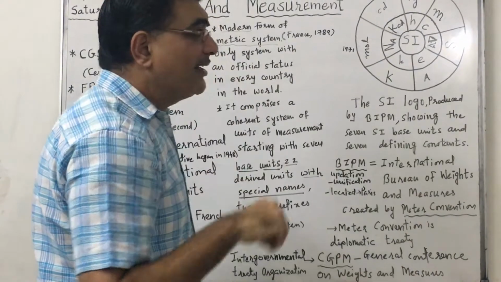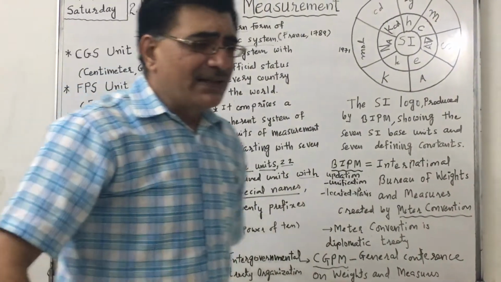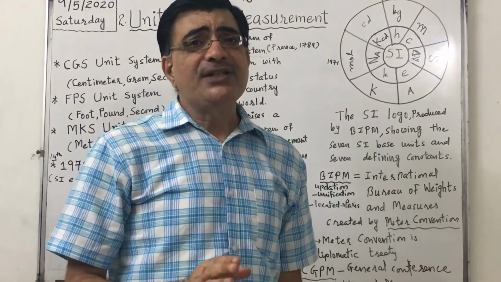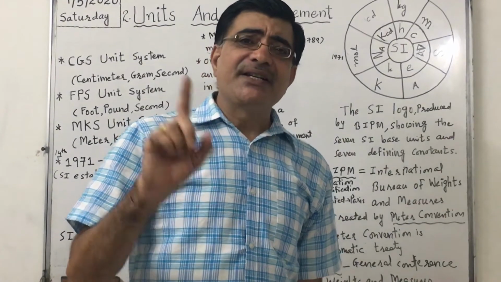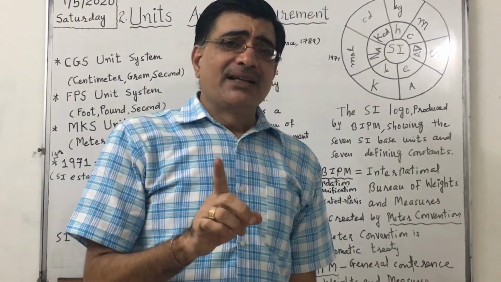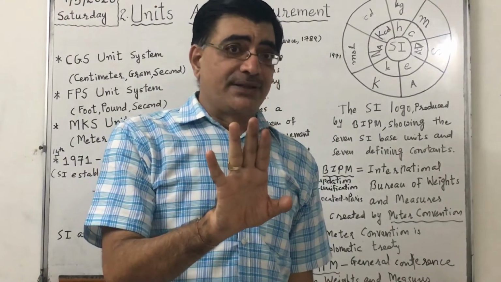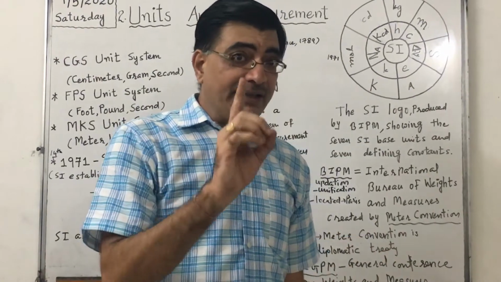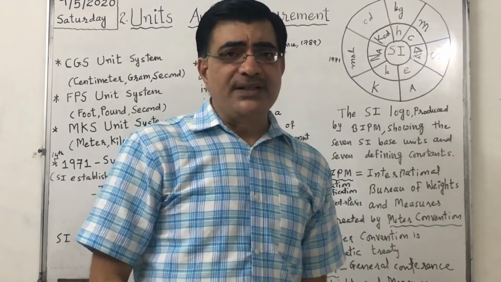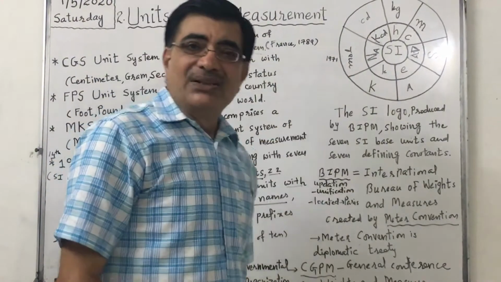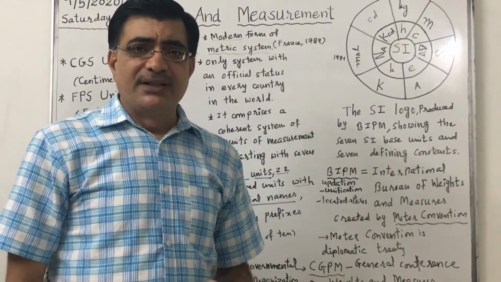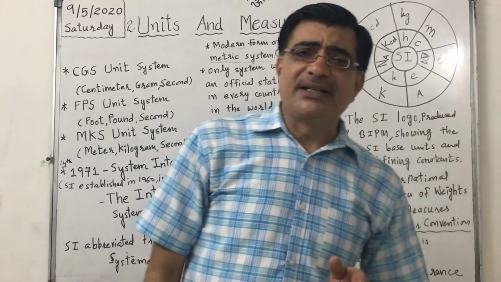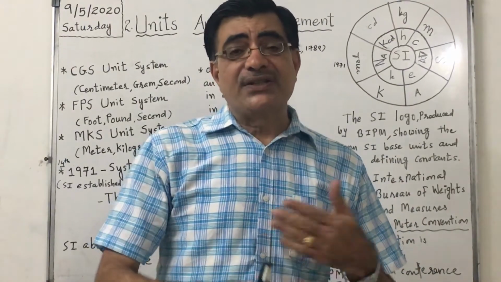Actually in our textbook they have written that SI is formed in 1971, but that is partially correct. It started in 1960 and ended in 1971, up to 7 base units. Updations are still on. In 1971, in the 14th conference, they added mole. The last base unit is mole. They added it in 1971. So it completed in 1971, but still updations are on.